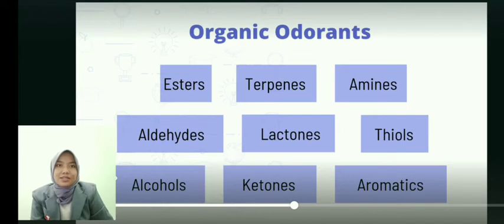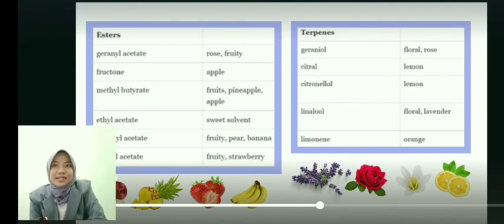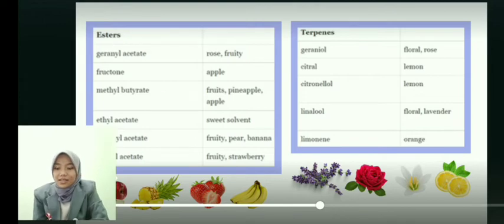Okay, there are so many types of organic odorants we know, such as esters, terpenes, amines, aldehydes, lactones, thiols, alcohols, ketones, and aromatics. We can see that different organic compounds can make different types of smells, such as esters. We have geranyl acetate.